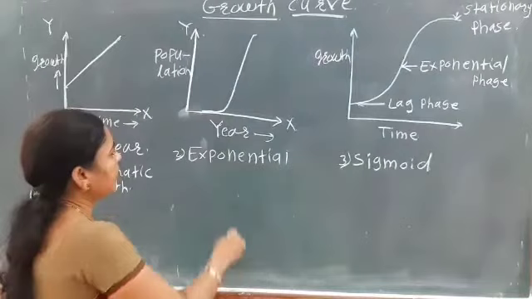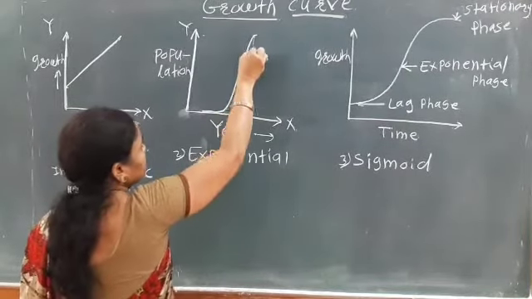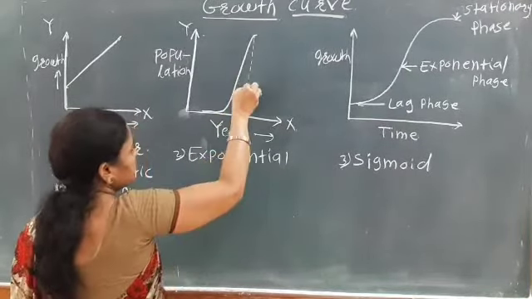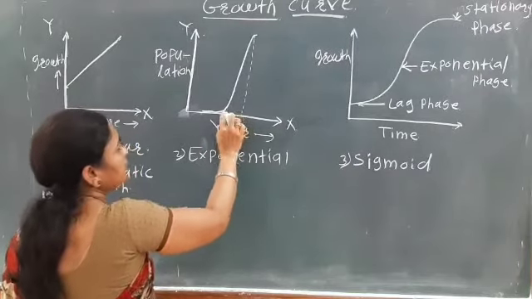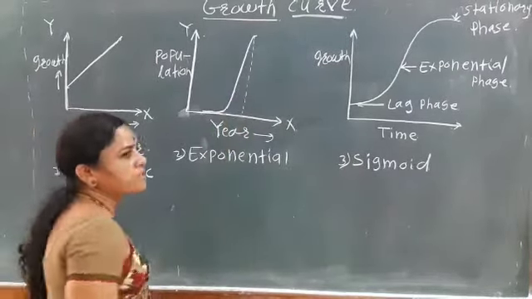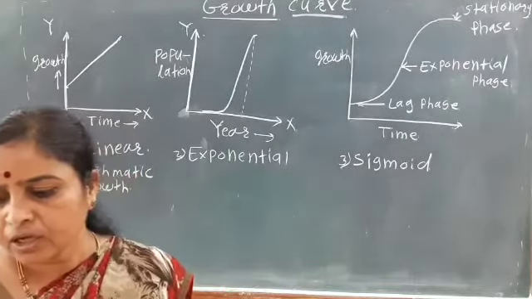So here the time required is very minimum. If we see within few years, from this region to this region, there is the tremendous increase in the population.